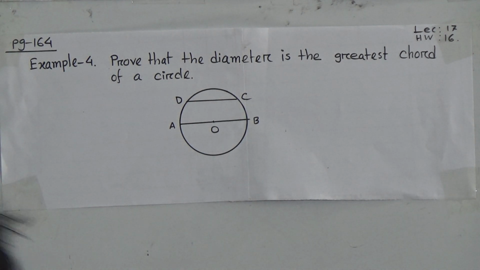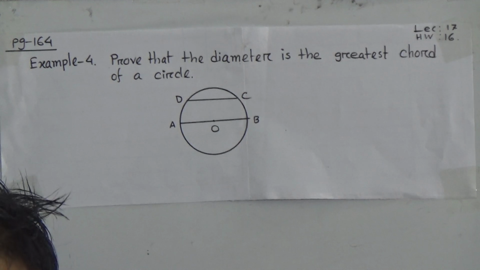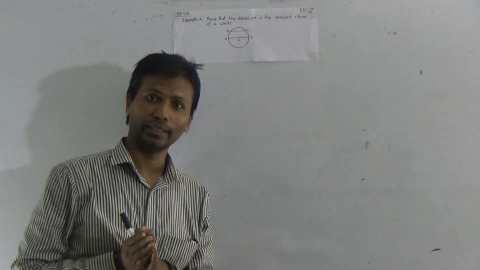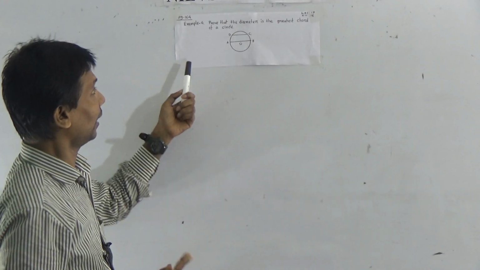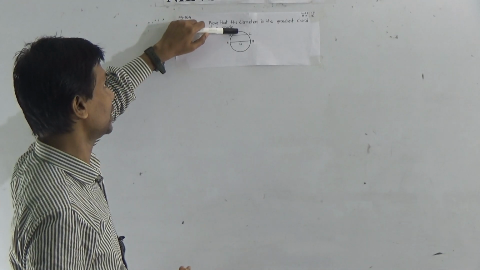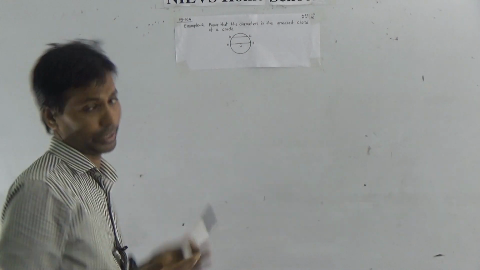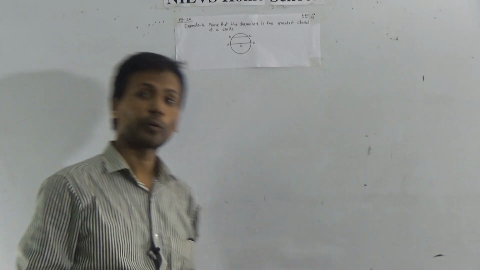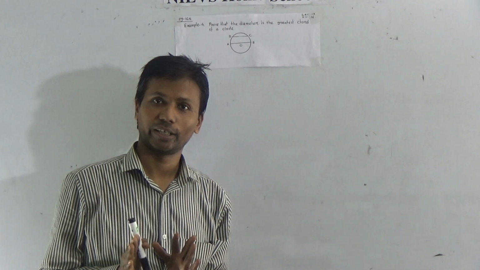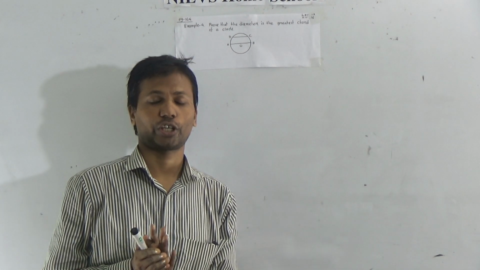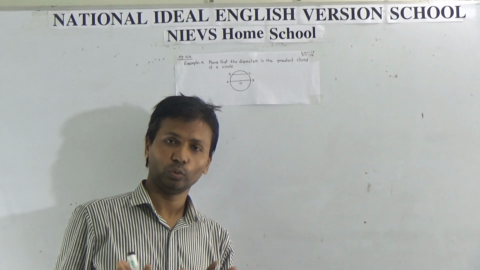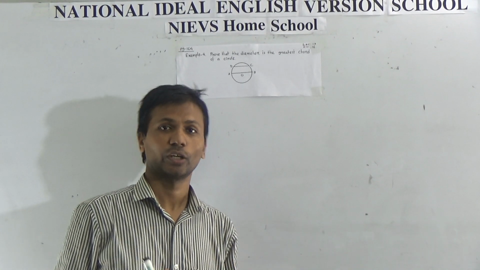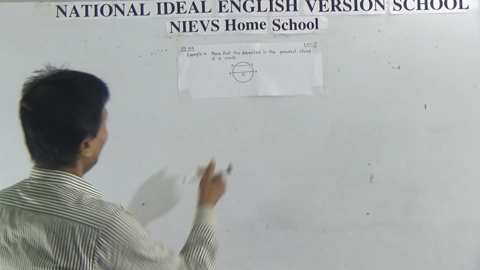But you have to prove this logically. Though you can easily say CD is the smallest and AB is the greatest, you have to prove it logically, so we need some construction. Dear student, what I have told you, now we have to write it. Okay, let's write.